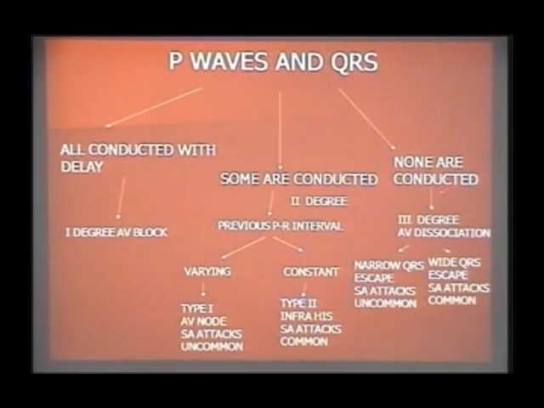When none of the P waves are getting conducted and there is an atrioventricular dissociation, with no relationship between the P waves and the QRS, then it is a third degree atrioventricular block. Then look carefully at the escape rhythm. If the escape rhythm has a narrow QRS, it is a supra-His complete heart block. Stokes-Adams attacks are uncommon, so conservative management. If it is a wide QRS escape rhythm, it is an infra-His complete heart block. Stokes-Adams attacks are common, so you need a pacemaker implantation. So this, in a nutshell, is your approach to all our atrioventricular blocks.